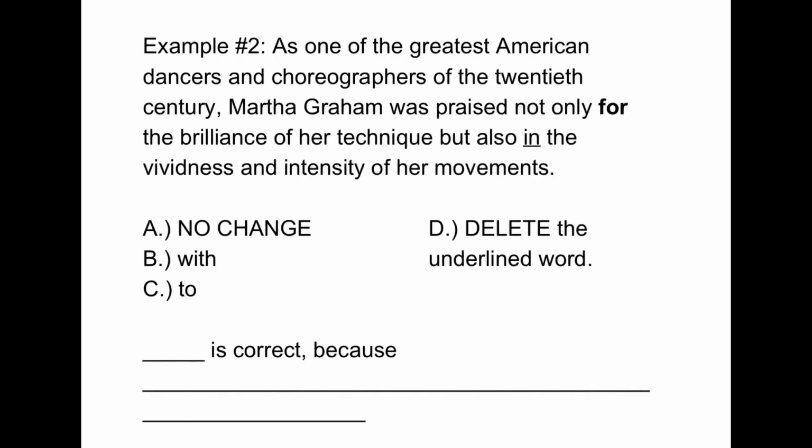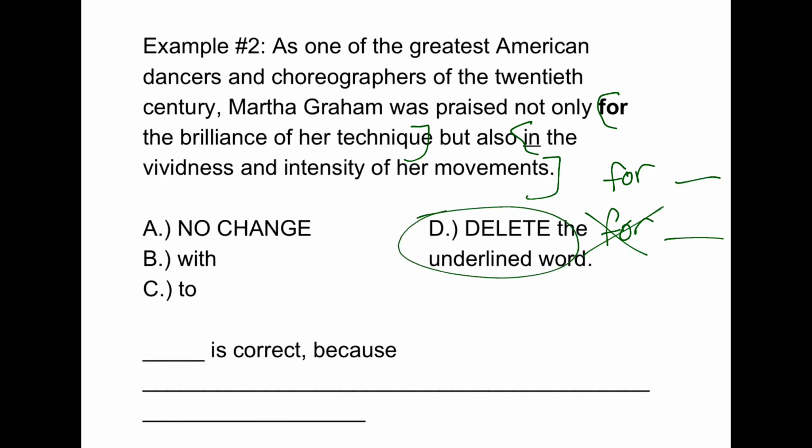Another example, Martha Graham was praised not only for the brilliance of her technique, but also in the vividness and intensity of her movements. For these to be parallel, we would have to have one of two things, either for something and for something else, or we can omit the preposition in the second item, which means that D would be the best choice.